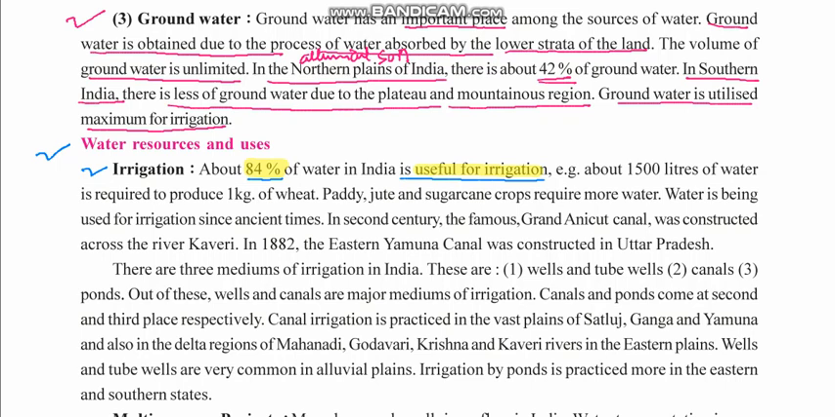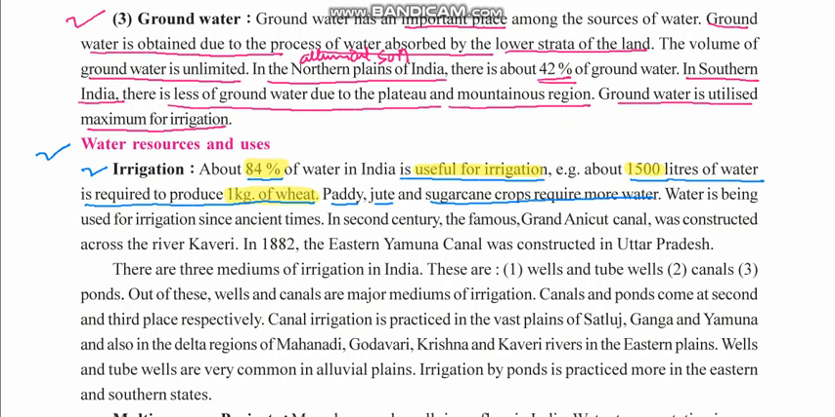Example, about 1500 liters of water is required to produce 1 kg of wheat. You can just imagine 1500 liters of water for growing just 1 kg of wheat. So that is a lot of water, right? And that's why a lot of water is used for irrigation. Paddy, jute and sugarcane crops require more water. Okay, these are crops which need more water.